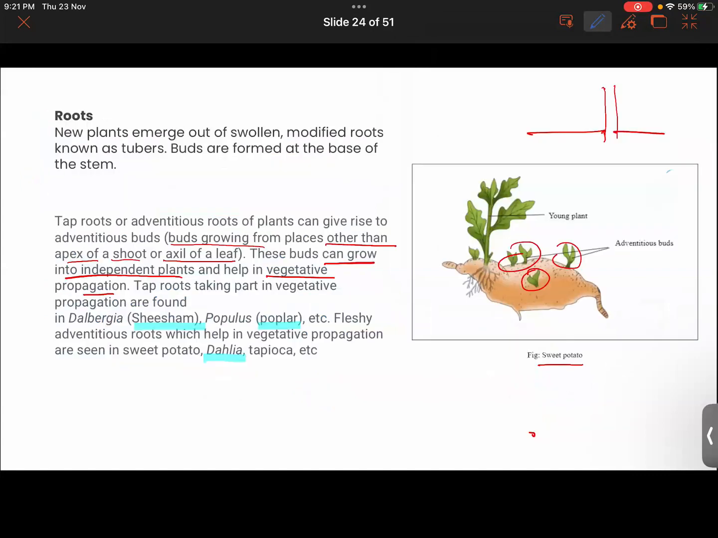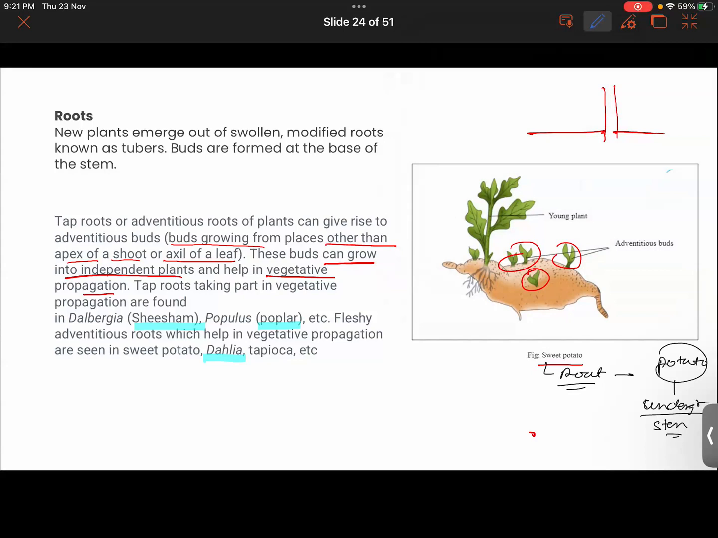Then you had the example of the sweet potato. Sweet potato is actually a root. We might confuse it with the potato, which is an underground stem. Potato is an underground stem, while sweet potato is actually a root. Which part of this sweet potato takes part in the vegetative propagation? The answer is clearly visible here.